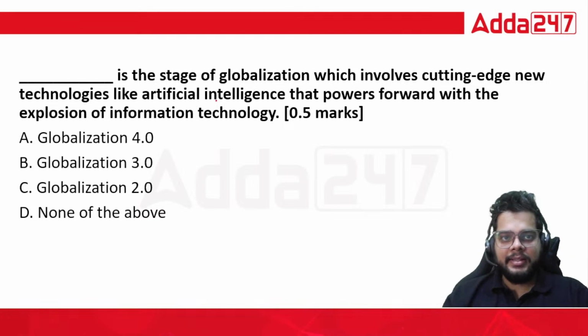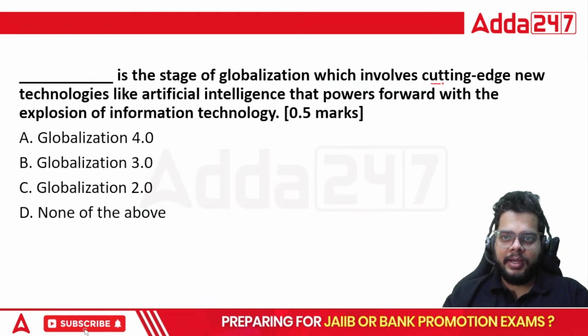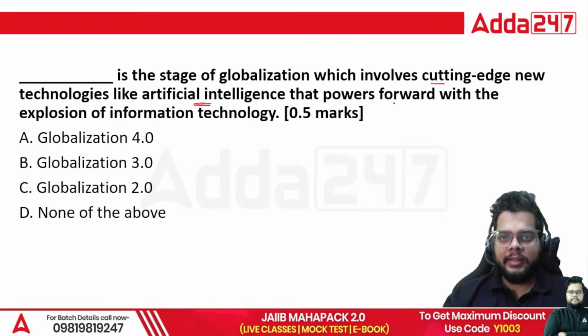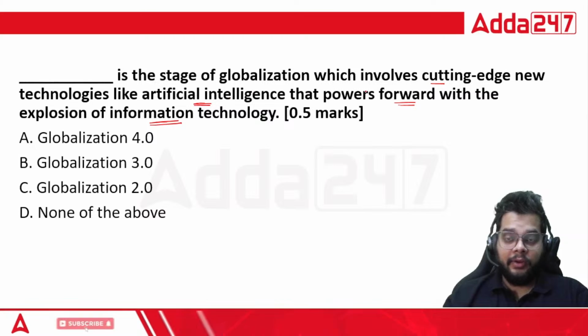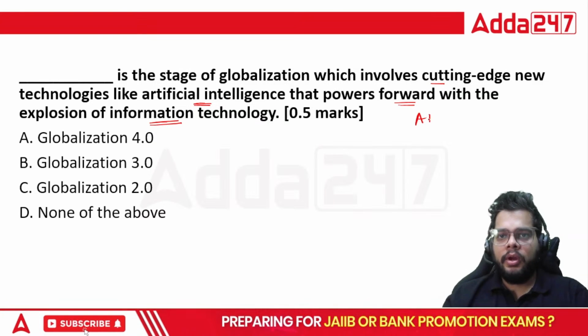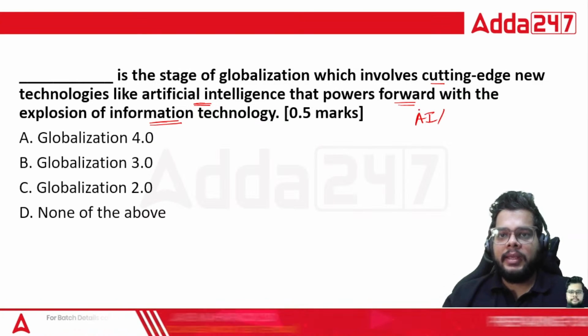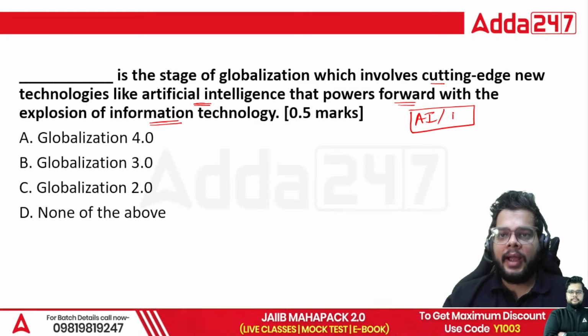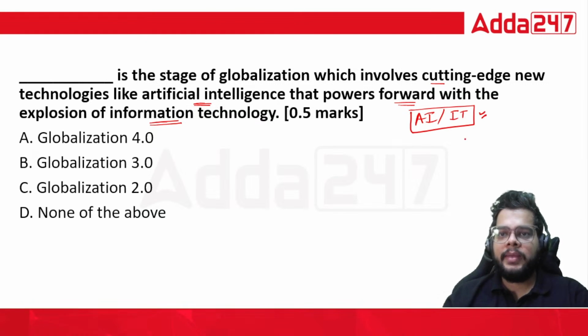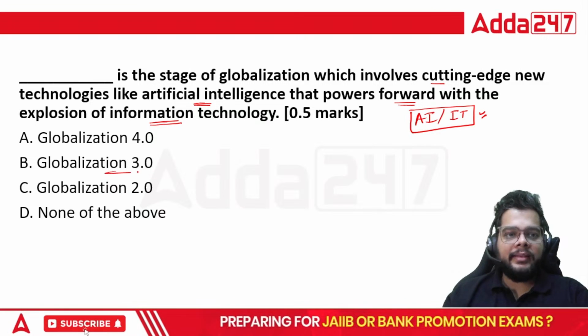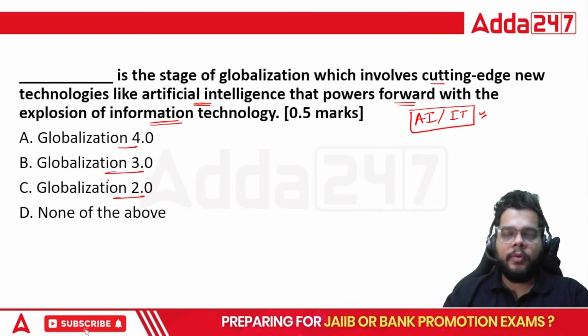So dash is the stage of globalization which involves cutting edge new technologies like AI, that is artificial intelligence, that powers forward with the explosion of information technology. So the question asks you to tell whether the AI or for that matter IT enabled services are being utilized in globalization 3.0, 2.0 or 4.0.